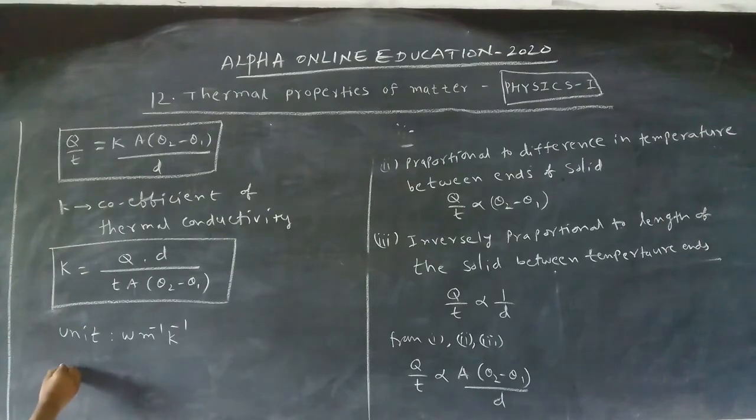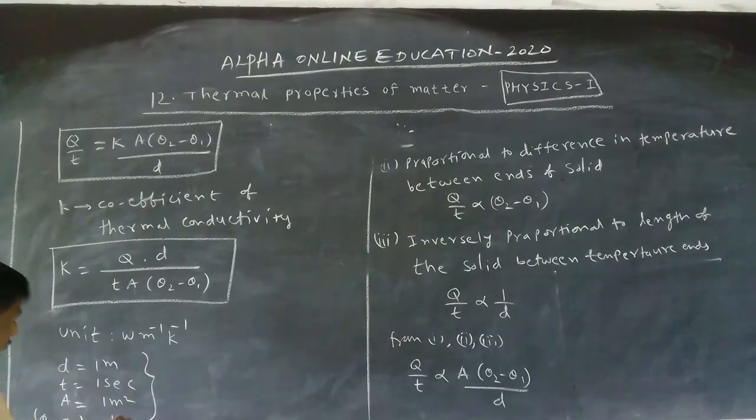Now we want to define the K. Now let us write, if D is equal to 1 meter, T is equal to 1 second, A is equal to 1 meter square, and theta 2 minus theta 1 is equal to 1 Kelvin, then what happens?